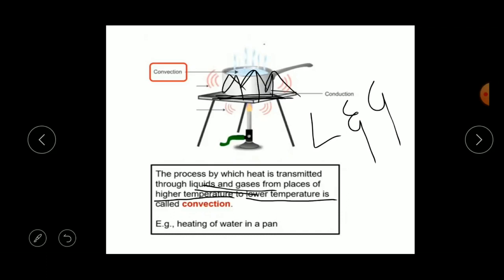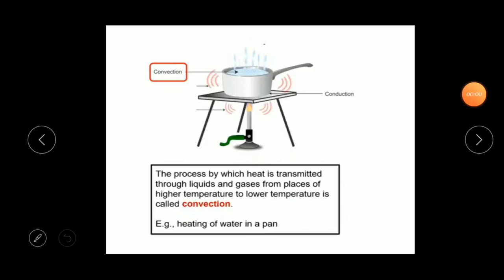So this is called convection. For example, the heating of water in a pan is an example of convection.